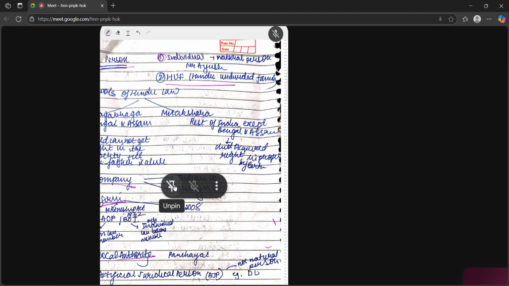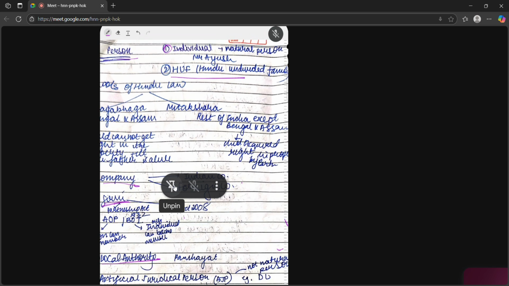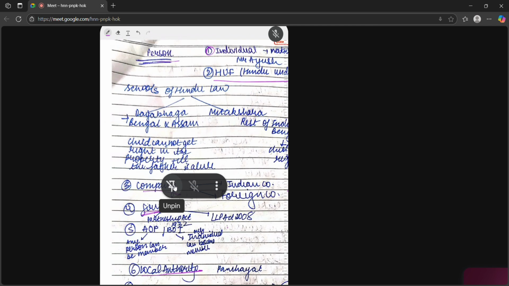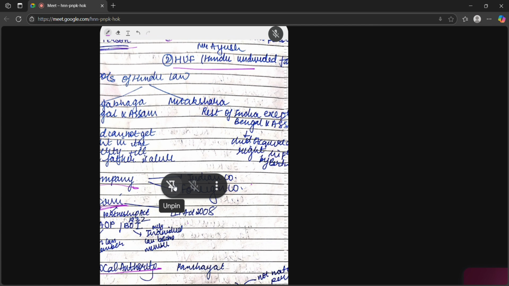And HUF. HUF, Hindu undivided family. Head is Karta. There are two schools of thought. One is Dayabhaga and another is Mitakshara. First, in Dayabhaga, it is followed in Bengal and Assam. Child cannot get the right in the property till father is alive. Second is Mitakshara, which is followed in the rest of India except Bengal and Assam. Child acquires right by birth.